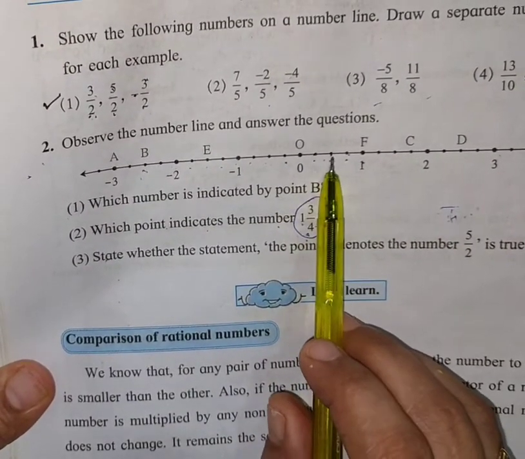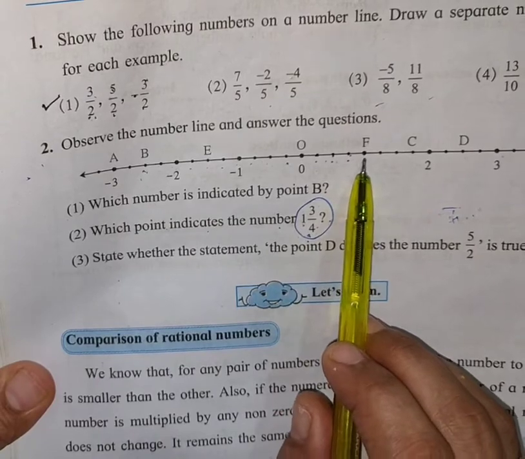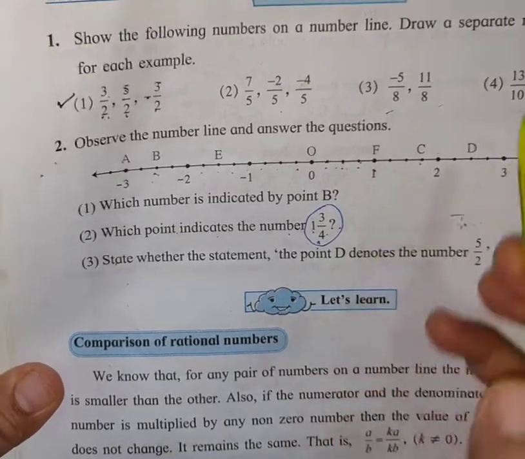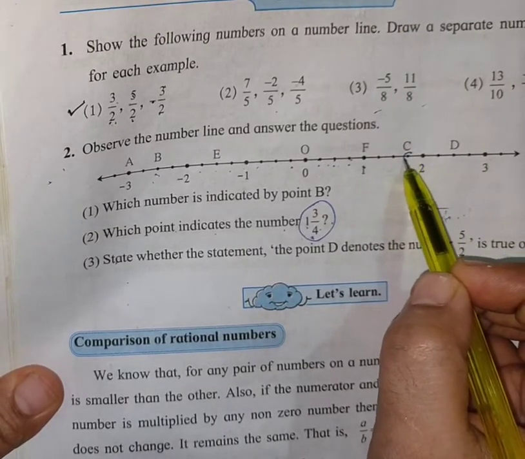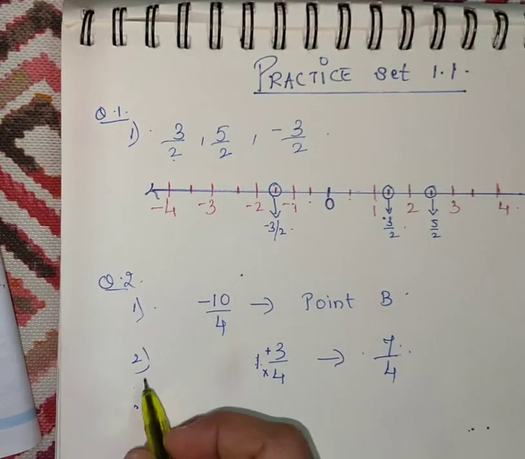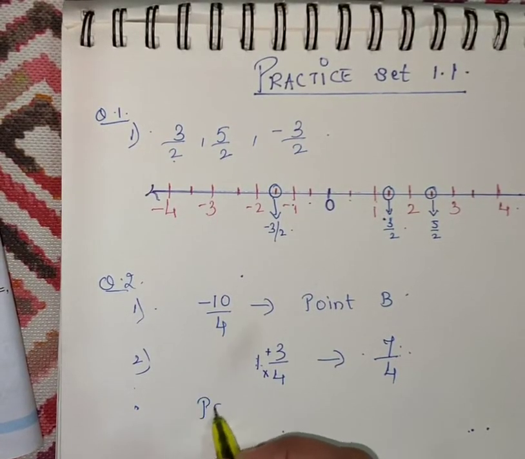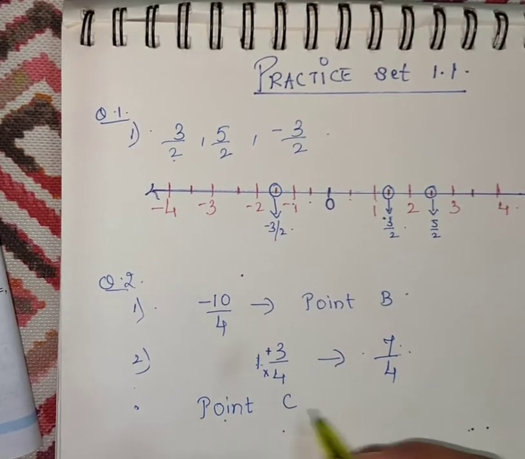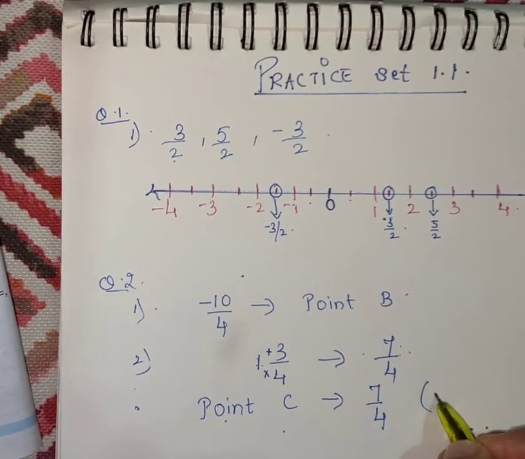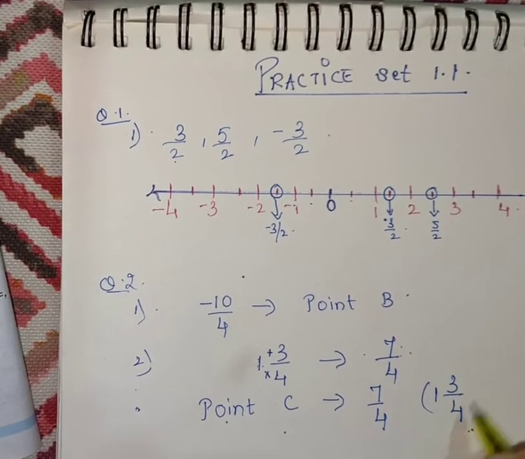1 upon 4, 2 upon 4, 3 upon 4, 4 upon 4, 5 upon 4, 6 upon 4, 7 upon 4. So this is the point indicating 7 upon 4. So point C, what is the answer of question number 2? Point C indicates 7 upon 4, which is nothing but 1, 3 upon 4.